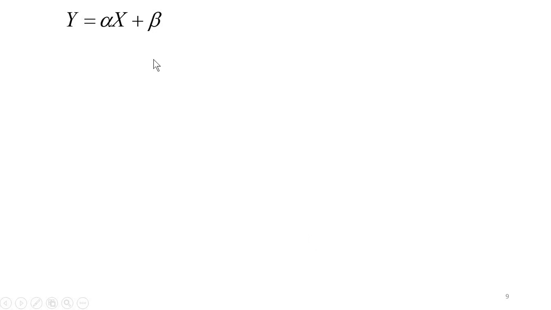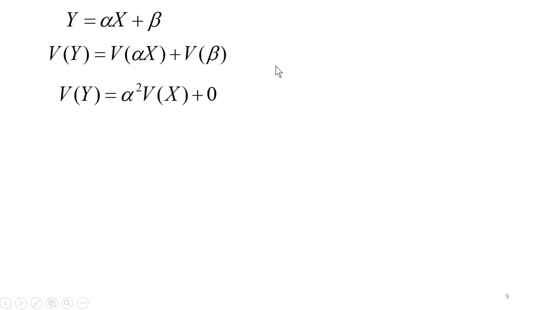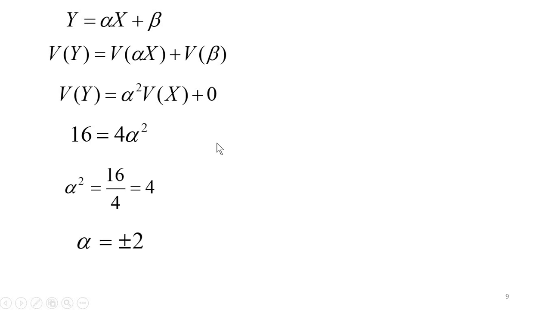Now let us write down the equation again and use the property for variance. Variance of y is variance of alpha x plus variance of beta. Which is nothing but alpha square variance of x plus 0, because you know that variance of a constant is 0. And we know the value of variance of y, which is 16, and variance of x, which is 4. Substituting the values, we get the value of alpha, which is plus or minus 2. But we had to find beta as well.